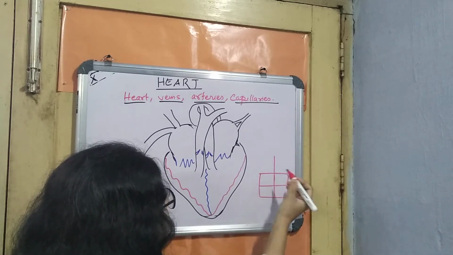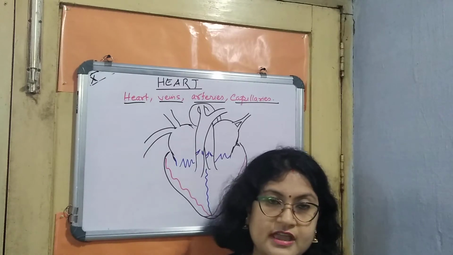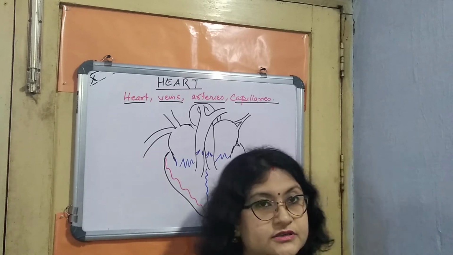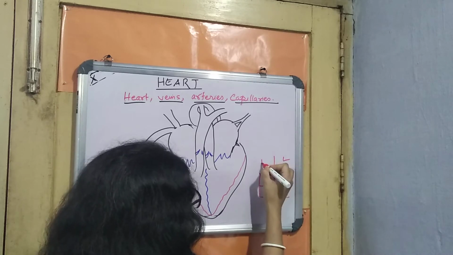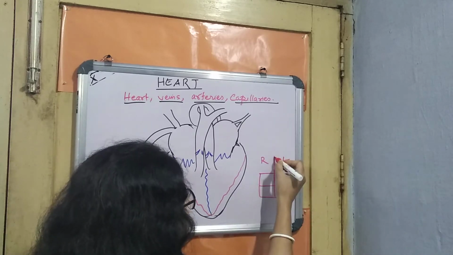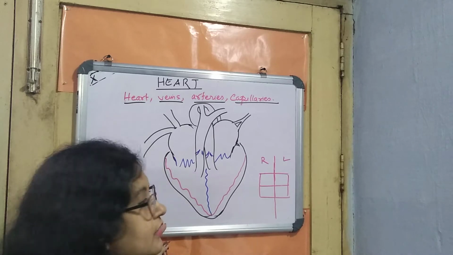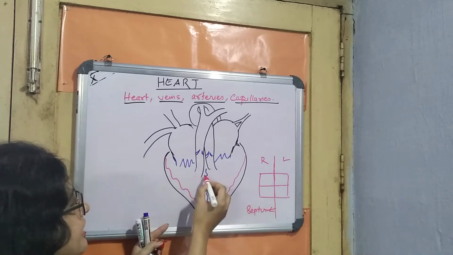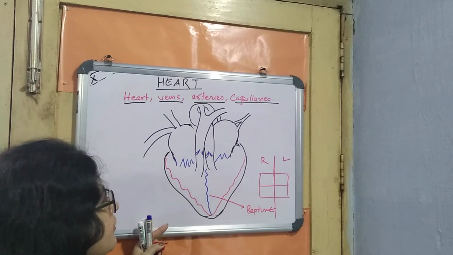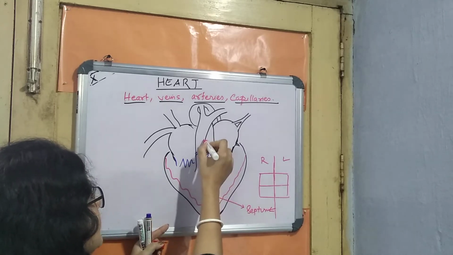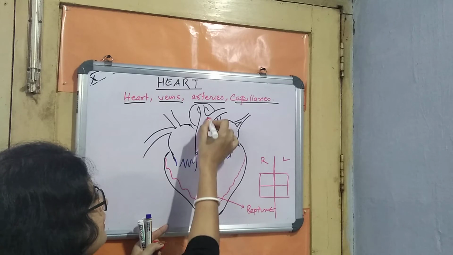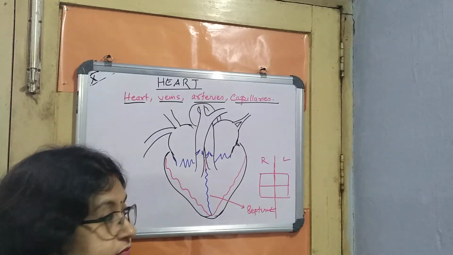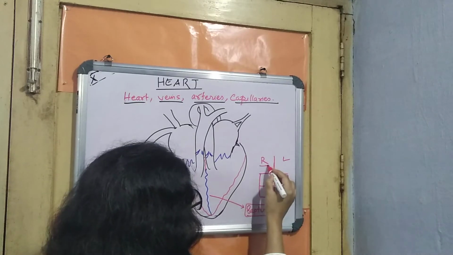Okay. So how do we consider right and left? We will stand like this. Our right hand side will be the right side of the heart and left hand side will be the left side of the heart. So this is the left side, this is the right side, right? And the left side and the right side are divided by a kind of membrane, and this membrane is known as the septum. You can see this septum in this blue line which I have drawn. Here you cannot see it because it is totally covered up by these vessels. This septum is separating the right side from the left side.